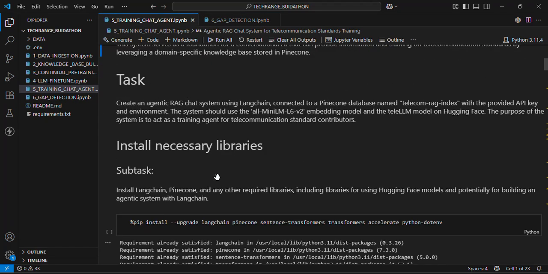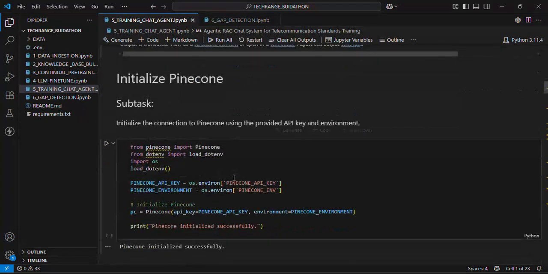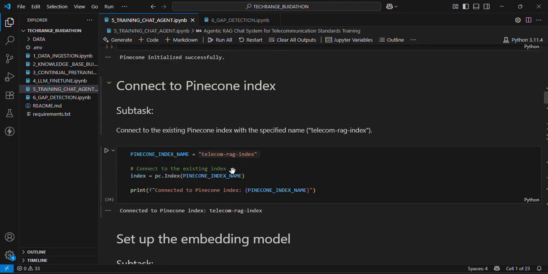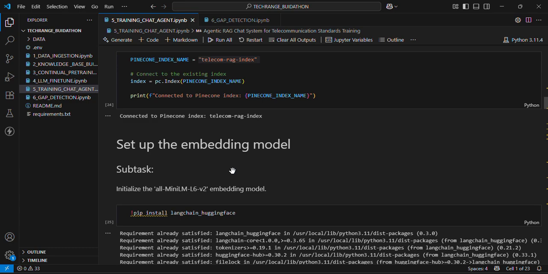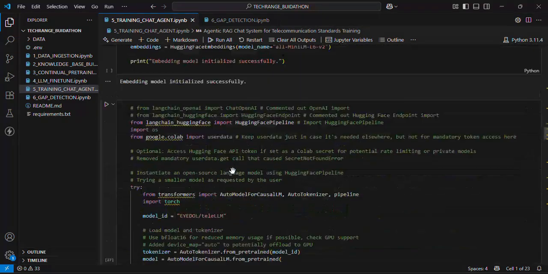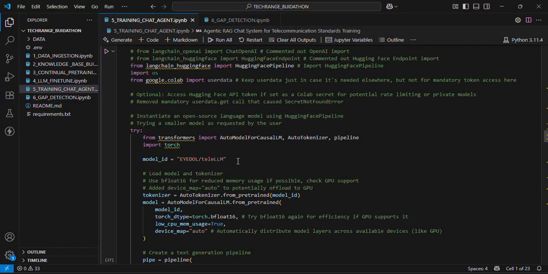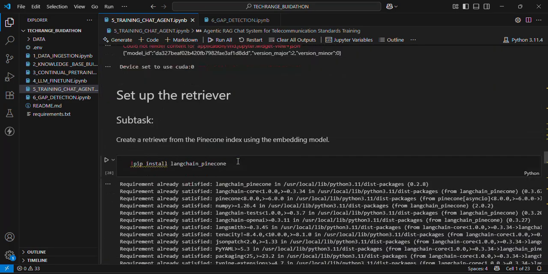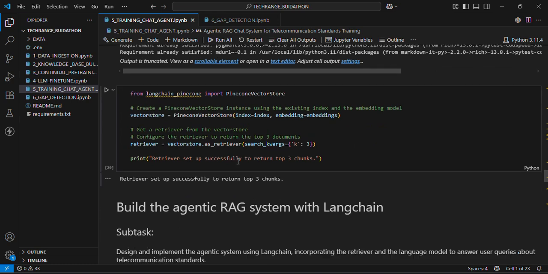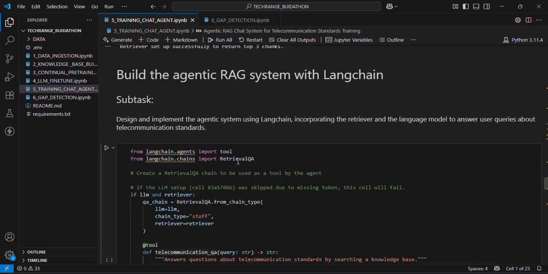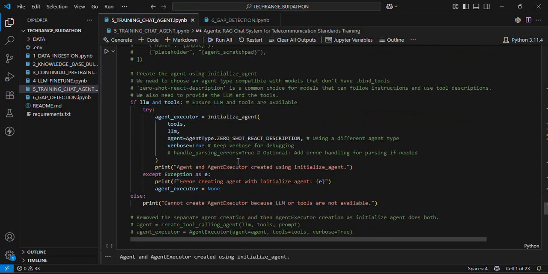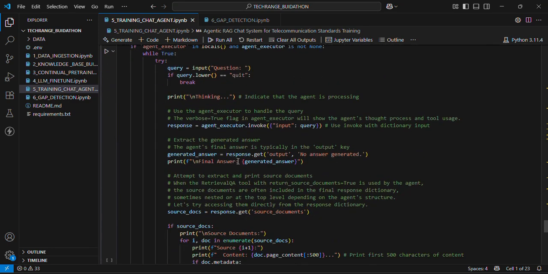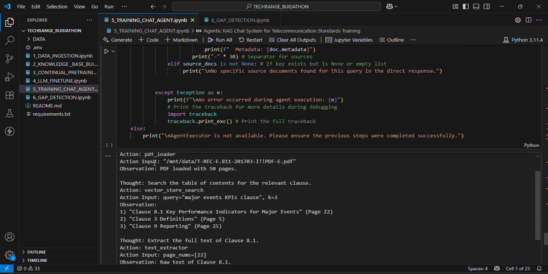So to actually set this up, we installed the necessary libraries. Then we connected to our knowledge base, which contains ITU's standards documents that were preprocessed. Then we connected to a specialized LLM, which we developed using continued pre-trained fine-tuning on ITU-T text. Then we set up the retriever for our knowledge base. Then we defined the tools that the agent would use. Then we defined our agent and gave it the necessary tools. Then finally, we created a chat interface so that we can send queries to our chat agent.